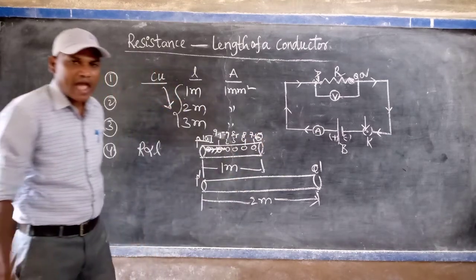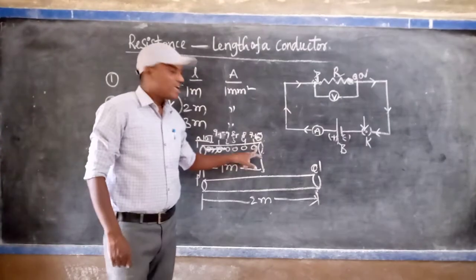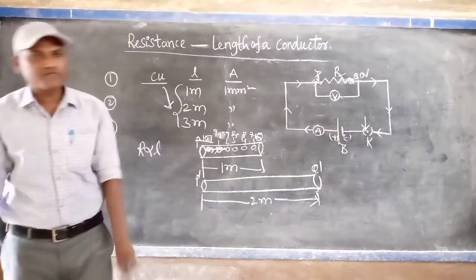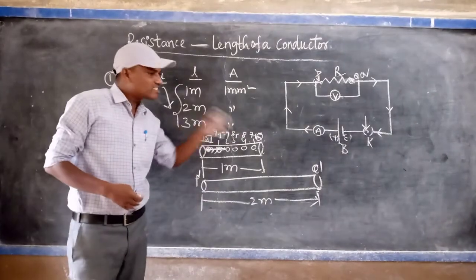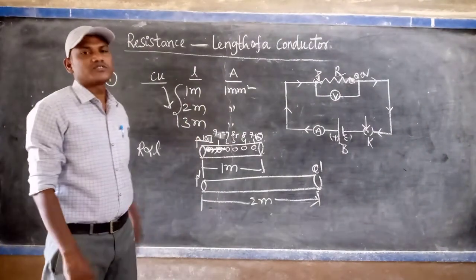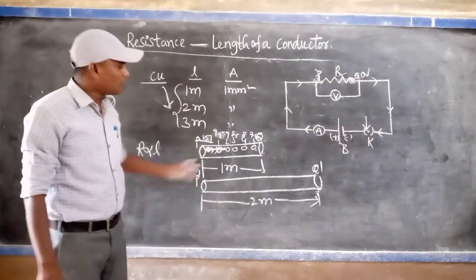That's why, after it reaches the fifth ion, it will have 7.5 joules of energy. Does it carry more energy or less energy? More energy is nothing but more current.